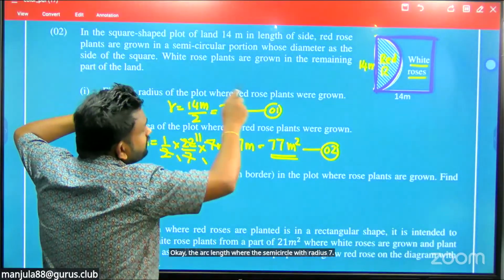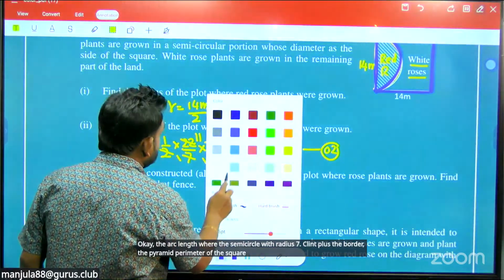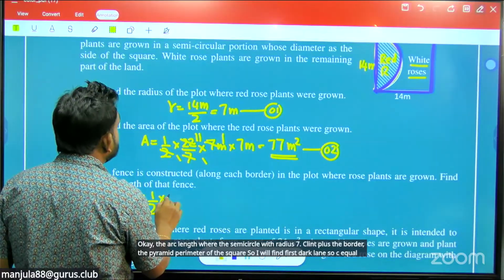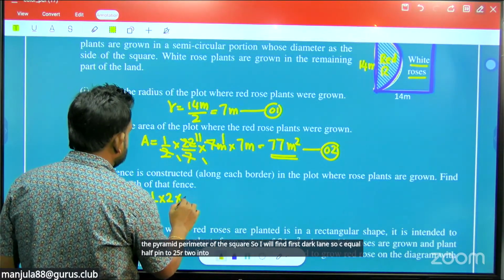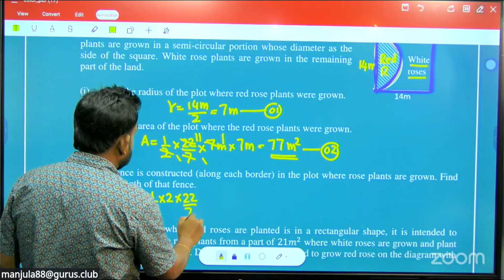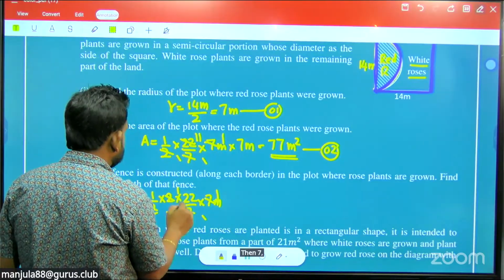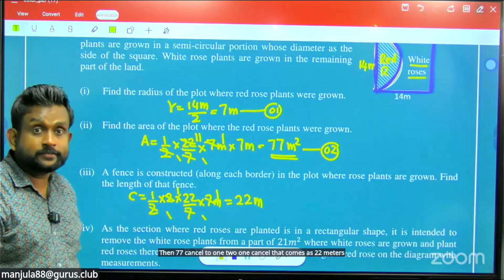Arc length plus the border, the perimeter of the square. So C equals half into 2 pi r, 2 into 22 by 7 into r, r is 7 meters. Then 7, 7 cancel, 2, 1, 2, 1 cancel. That comes as 22 meters. That is the arc length.